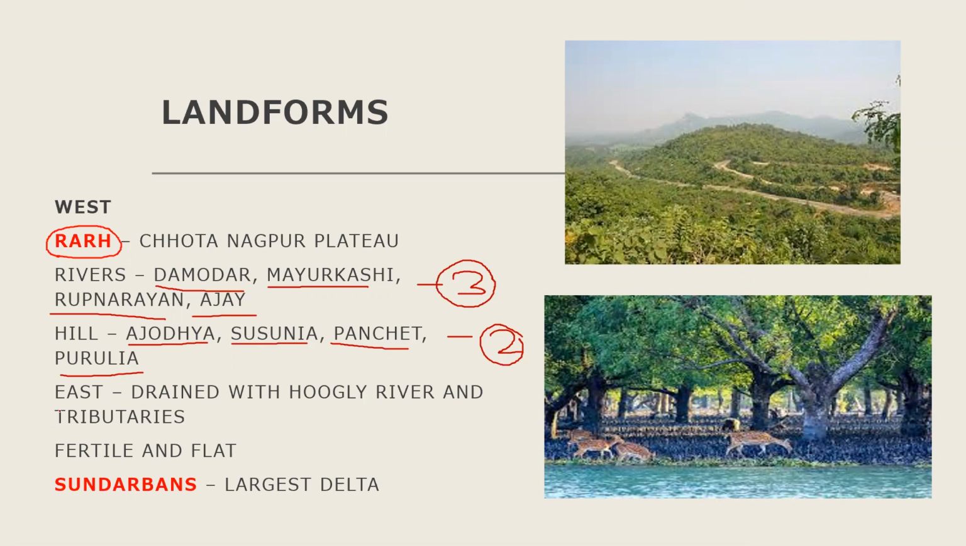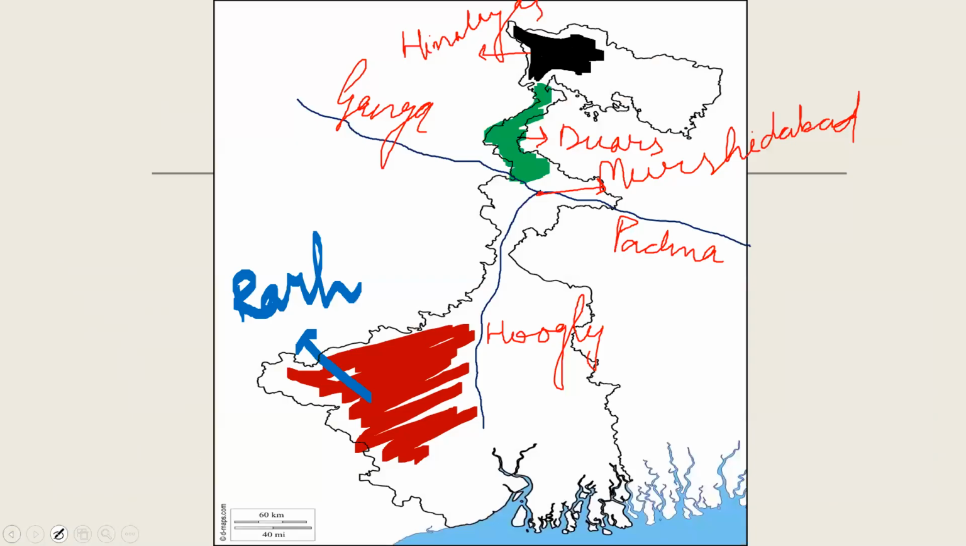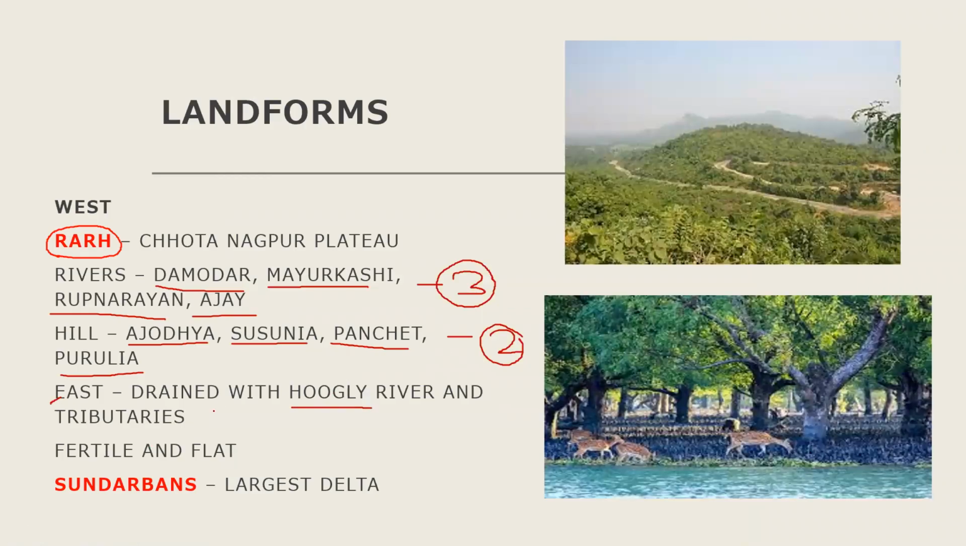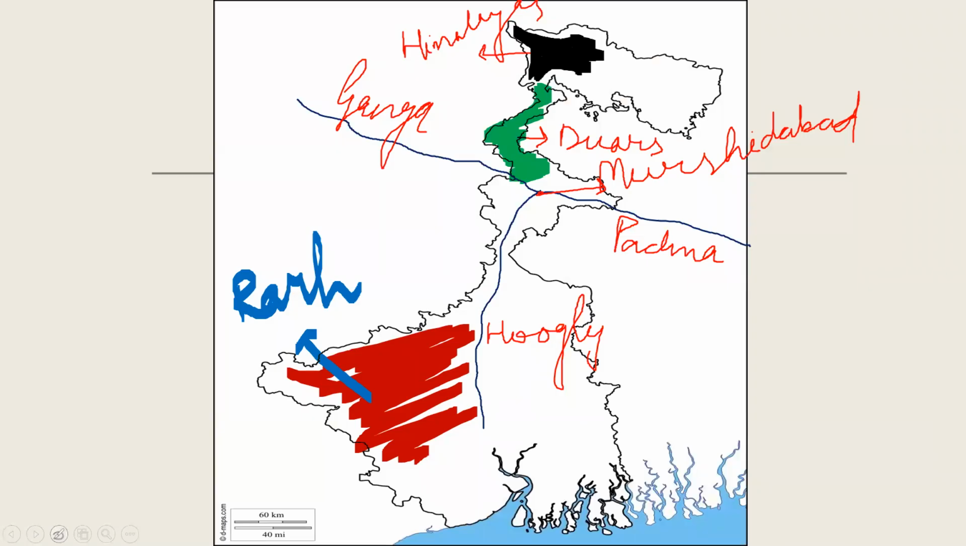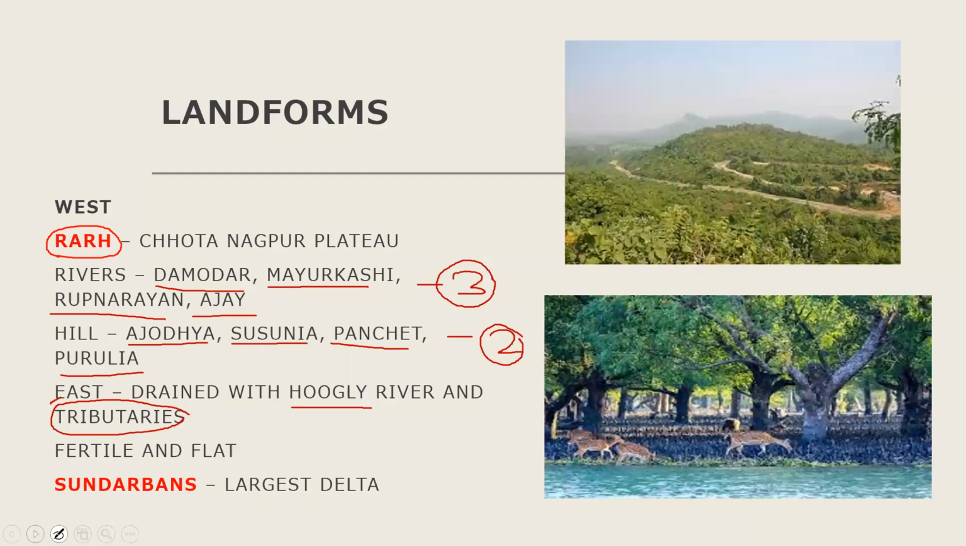To the east direction, again, we will take on the map. East means this part. See, this part is drained by River Hooghly and its tributaries. Let us understand what is tributary. Suppose here one river is coming, Diamond Harbour Khal, and it is joining the Hooghly River here. So this river is called the tributary of the river Hooghly. So this eastern part is drained with the river Hooghly and its tributaries.